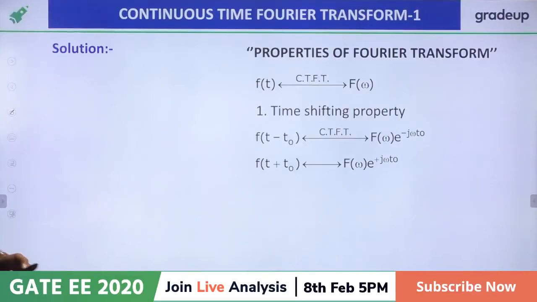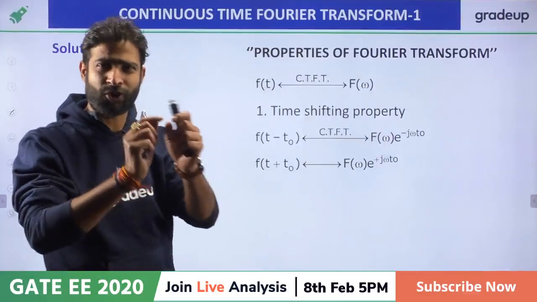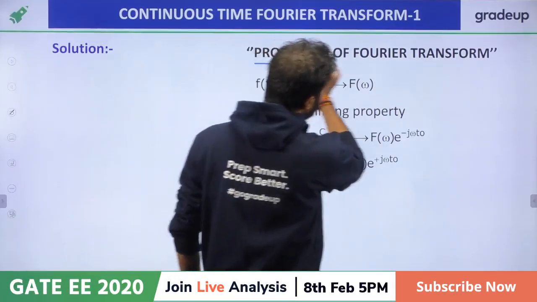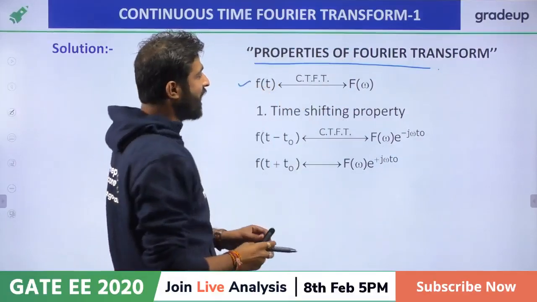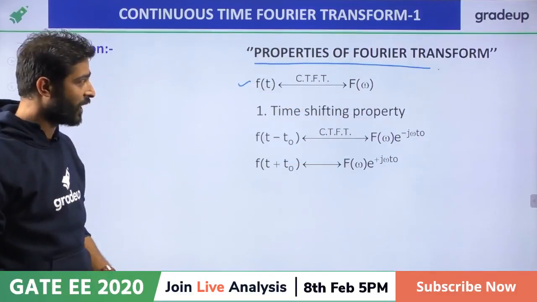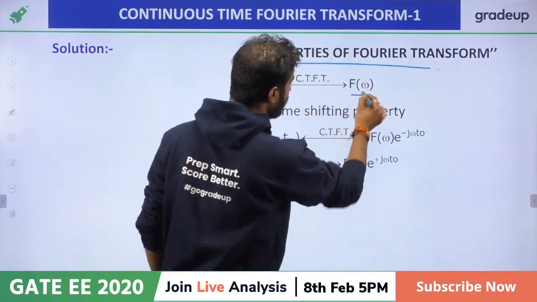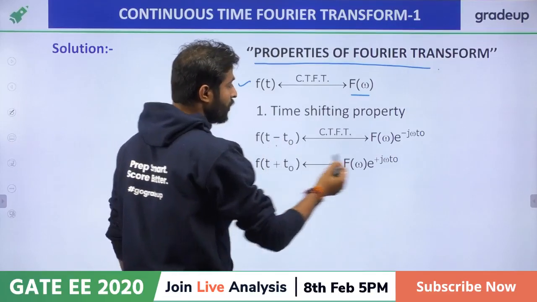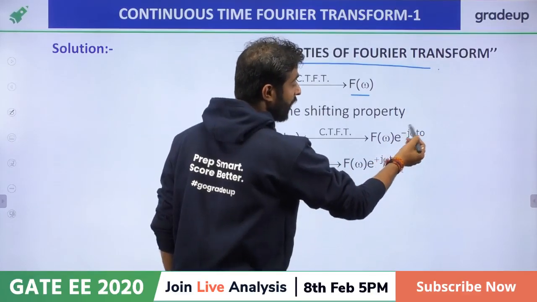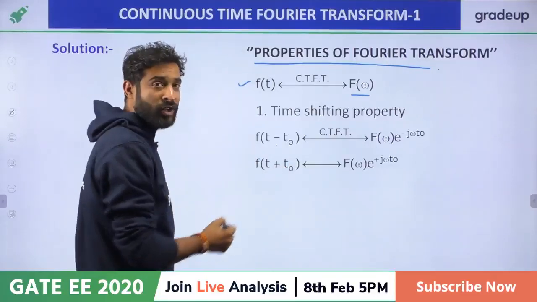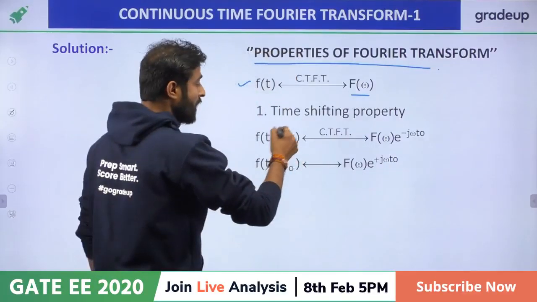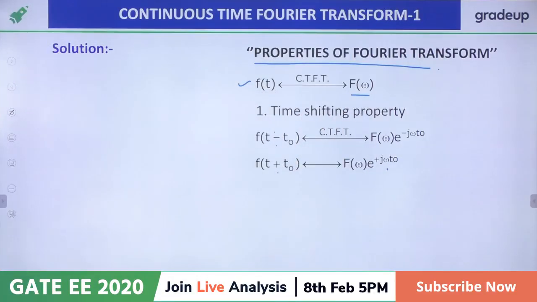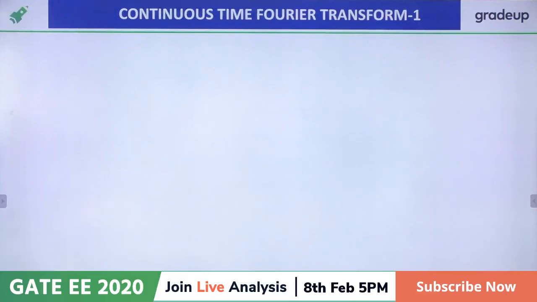Now, just remember a few properties that are very important for the short, just a revision class. It is just a revision class, right? So my dear friend, for the properties of the Fourier transform, let's suppose f of t having the Fourier transform F of omega, then time shifting t minus t naught. Then if minus is used, we have to multiply with e raised to power minus j omega t naught. If plus is used, we have to use plus j omega t naught. Minus to minus, plus to plus. Just remember this much. That is the time shifting.